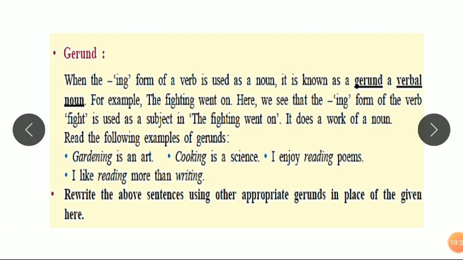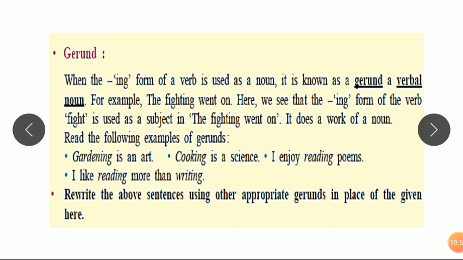Read the following examples. Gardening is an art. Gardening is a subject. Cooking is a science. Cooking is a subject. It is not a verb form or a present participle in the sentence. It comes as a subject in a sentence, so it is called a gerund. You know, exam questions will be like that. You have to underline the gerund.